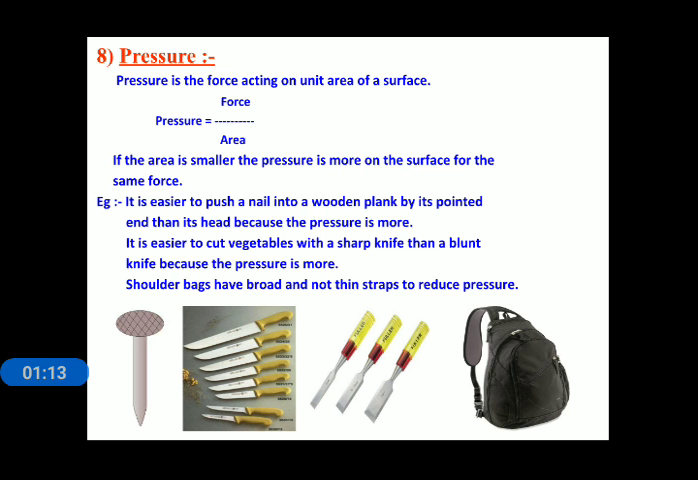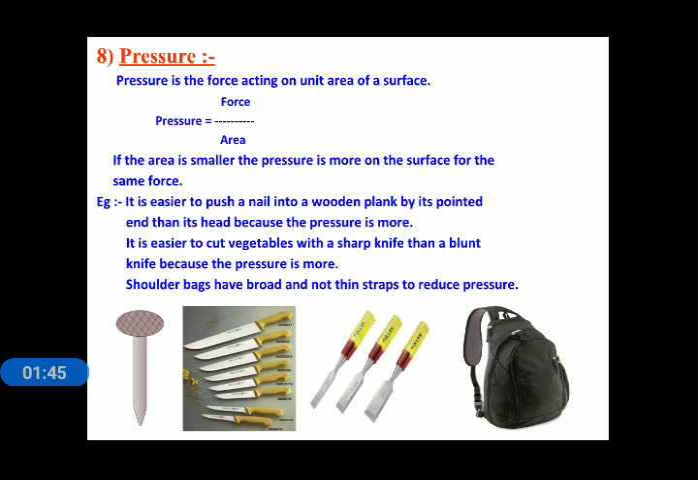Again, I repeat, what is thrust? Thrust is nothing but a force which is perpendicular to the surface. That force is known as thrust. So pressure is equal to force upon area or thrust upon area. Both are the same. As you can see, area is the denominator in this formula, so area is inversely proportional to the pressure.